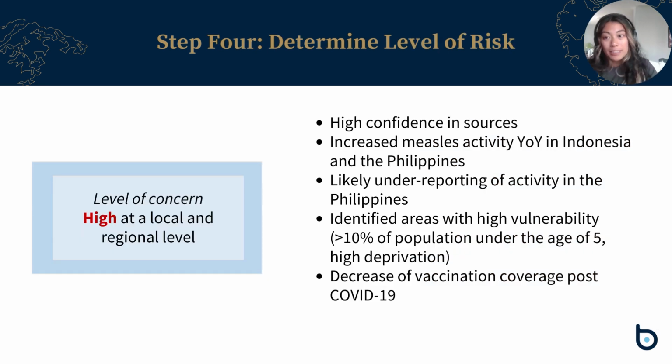To determine my level of risk, I first evaluate the sources used to complete the analysis. BlueDot provides source information for all data gathered, making it easy to perform further investigation if needed. But finally, I determined that the level of concern of measles in Indonesia and the Philippines is high at both a local and regional level. Should I want to determine a level of concern at a global level, I could also add some air travel analysis to assess the importation risk and also pair that with other vulnerability indicators.